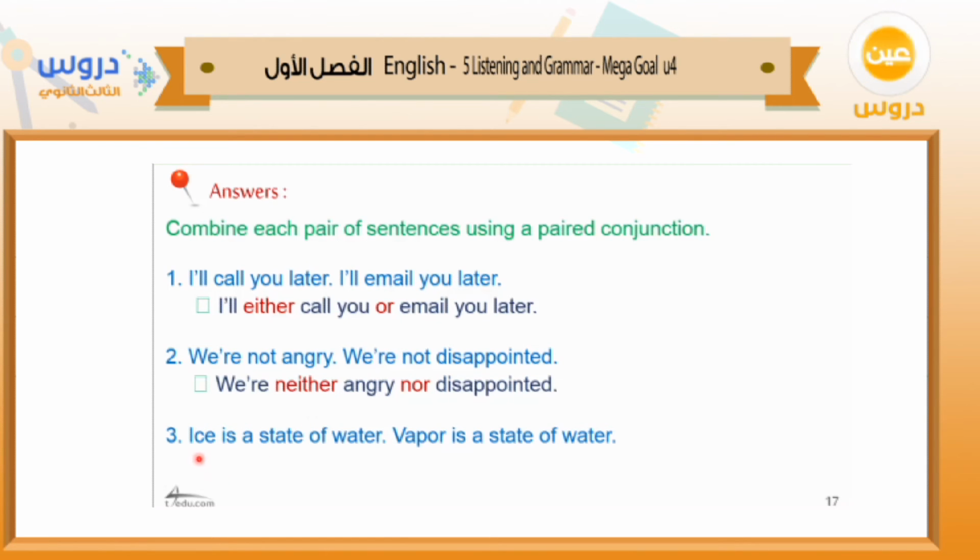The third one, ice is a state of water. Vapor is a state of water. So here the result is the same. So what can we use? Which paired conjunction do we need to use here? Both ice and vapor are states of water. So the verb is plural, because as we said, with both and we use a plural verb. Okay, is that clear?